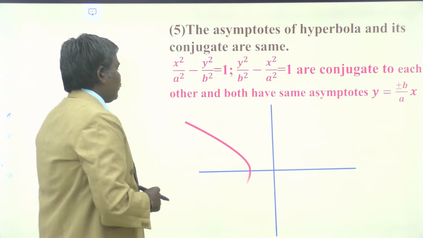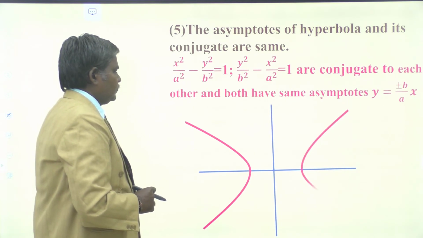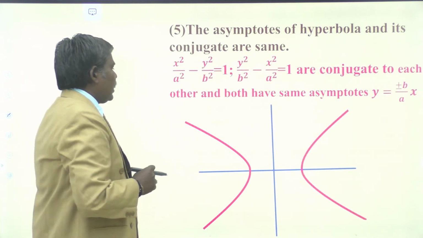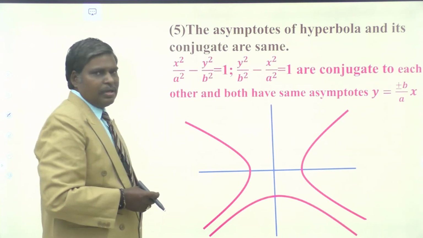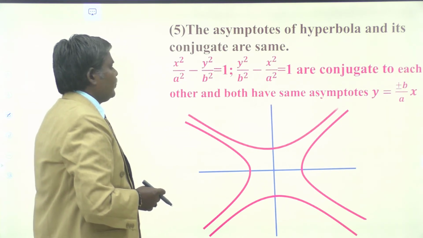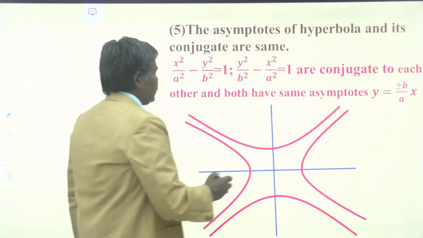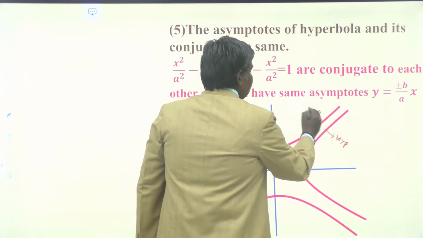So this is your hyperbola. And let us draw the conjugate hyperbola. This is the conjugate hyperbola of the given hyperbola.